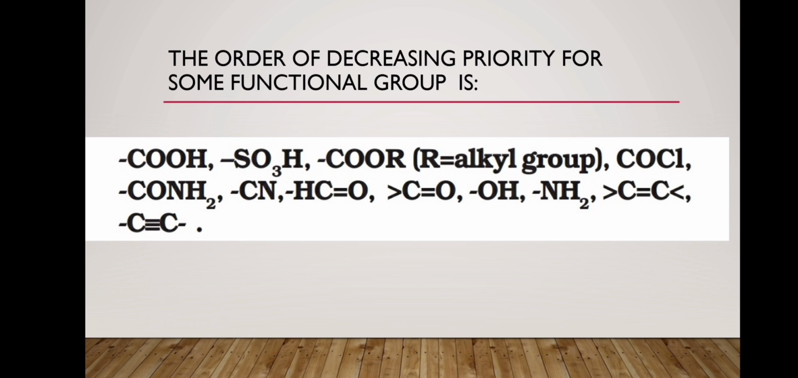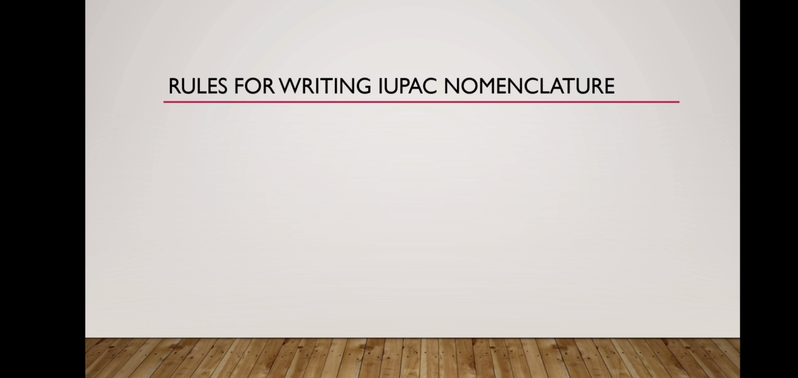Now we will discuss the order of decreasing priority for some functional groups. That is, first is the carboxyl group, which is the highest priority group, which is greater than sulfonic acid, then ester, then acyl halide, then amide, then nitrile, then aldehyde, then ketone, then alcohol, then amine, and the last is double and triple bond. Now we will discuss rules for writing IUPAC nomenclature.